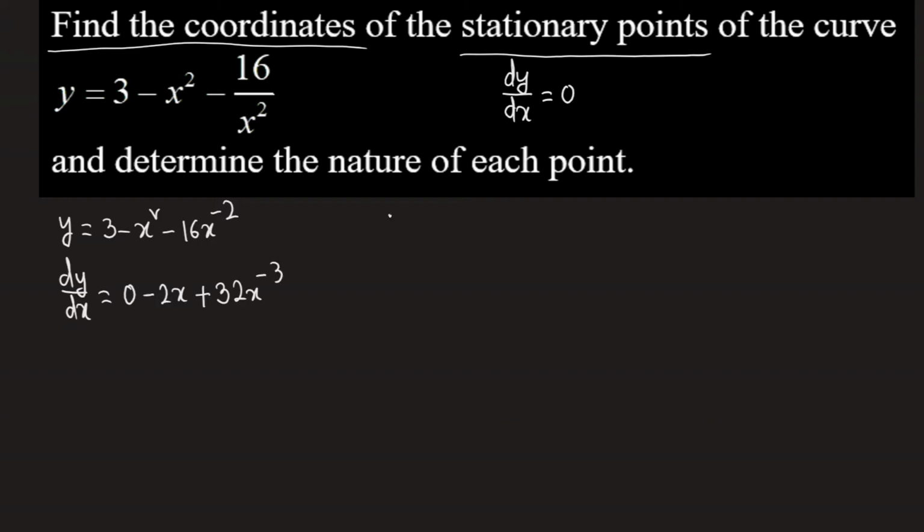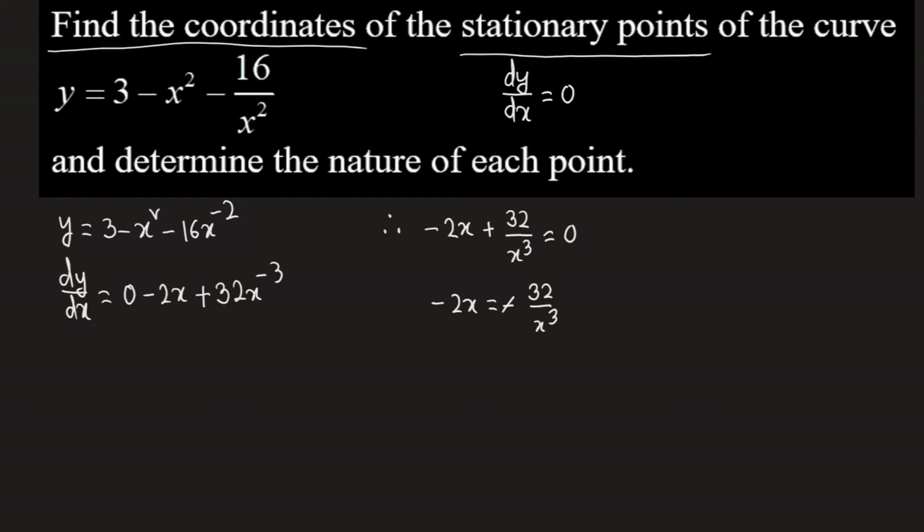Now we need to consider dy by dx equals 0, so we can write minus 2x plus 32 over x to the power 3 equals 0, because x has a negative power here. Now we can write minus 2x equals minus 32 divided by x cube.